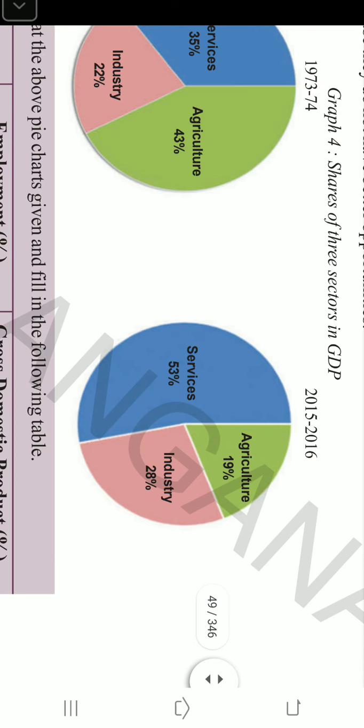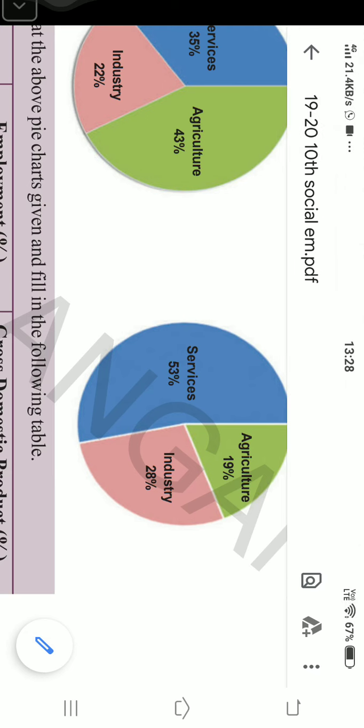It means, suppose a person is ready to work from morning 9 to 6 o'clock, but he may not find the work up to 6 o'clock. So what do you understand, whether he is able to work or not? He is able to work, but he does not have the work to do up to 6 o'clock.